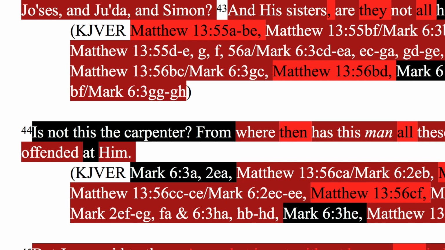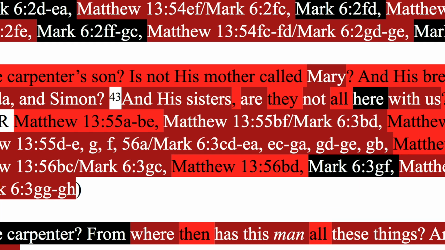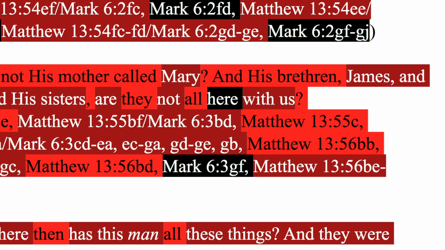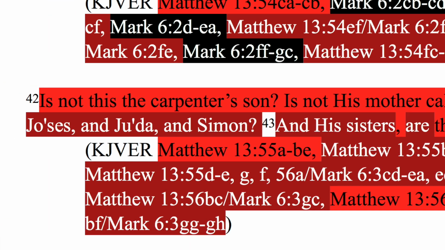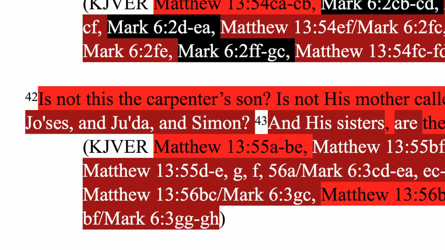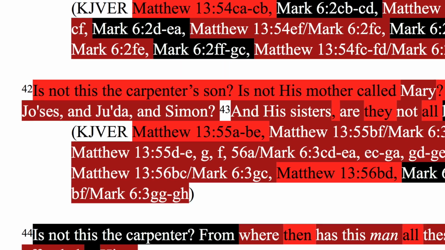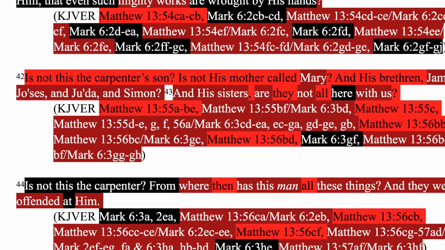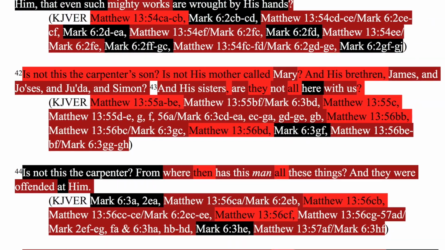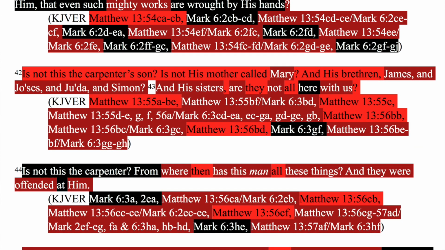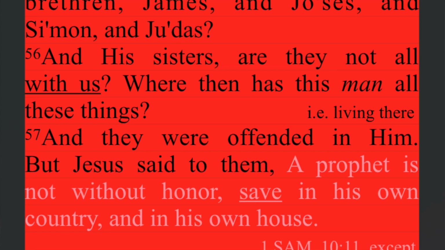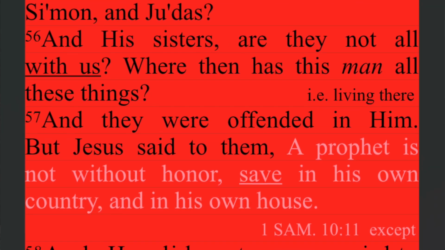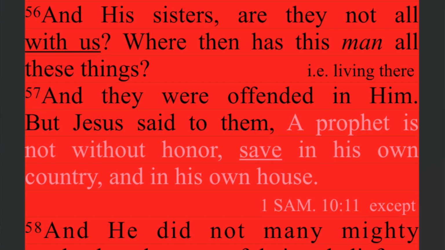And I wouldn't want to say, is not this the carpenter at the beginning? And then mention his mother and his brothers and his sisters, and then his father at the end. That would be a little disrespectful to say. The only mention of his father is after everyone else is mentioned. So I'll put his father first, and then just say for the very last, greatest exclamation of astonishment, he's just a carpenter at the end. I think it fits just fine. All these things, and then Matthew, and they were offended in him.